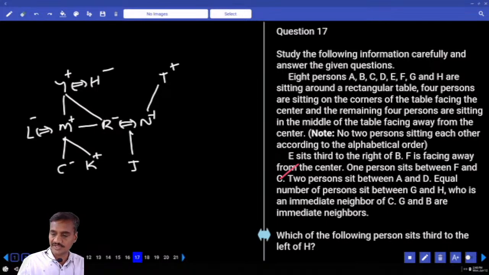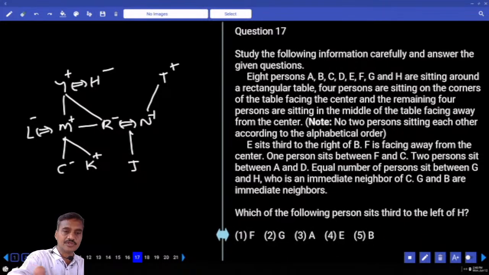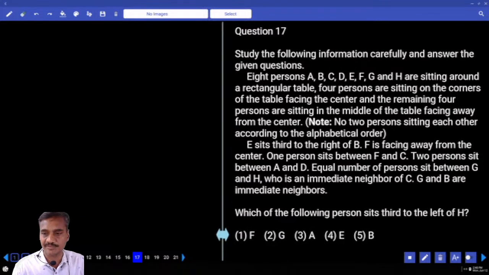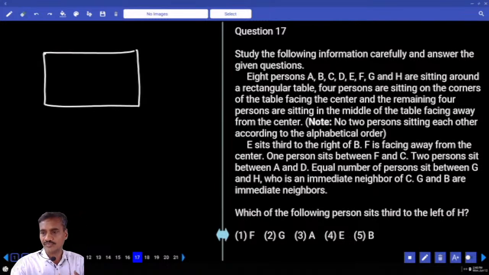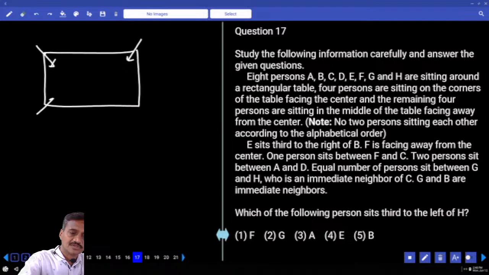The next one, 17 to 20. Now in this 17 to 20, how many persons are there? There are 8 persons seated around a rectangular table. 4 persons are at the corners of the table and facing the center. Now these 4 at the corners are facing towards the center, and the others at the centers are facing away from the center.